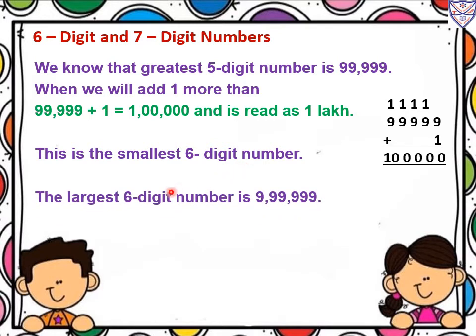So the largest 6 digit number is 9,99,999. Okay, so if we add 1 to this 9,99,999, it will become a 7 digit number. We will get 10 lakh. So the previous number, 9,99,999, is the largest 6 digit number.